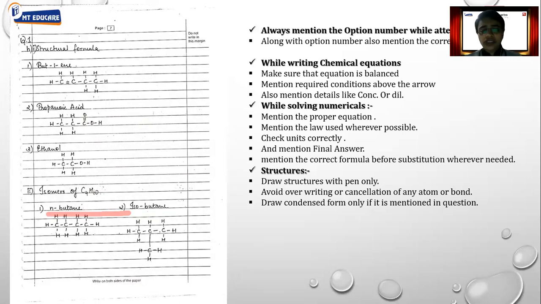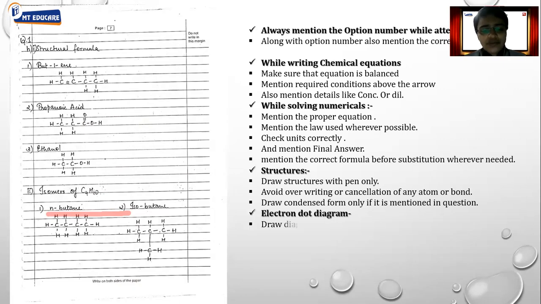Next, most important thing, don't do any kind of overwriting or cancellation for any particular atom or a bond. You have to write proper. So there is no cancellation or overwriting allowed when we are drawing any structure. Most important point, you can draw the structure with pen only. You're not supposed to use pencil while drawing the structure. And once again, you will draw condensed form only and only if it is mentioned, draw condensed form.